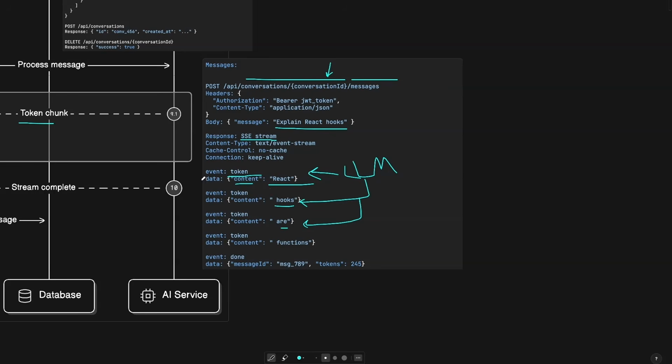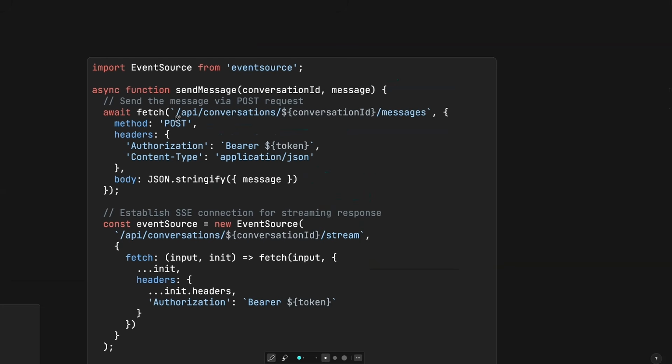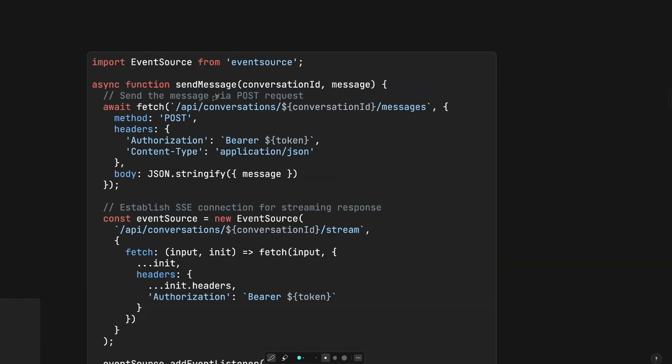So we are sending these one by one to the front end. And on the front end app, we are displaying the words one by one, which makes it feel faster for the user and provides a better user experience. And if you wonder how this might look like on the front end side, let's say we're using React for an example for the front end. We can either use the native event source API or the event source library, which comes with more functionalities.